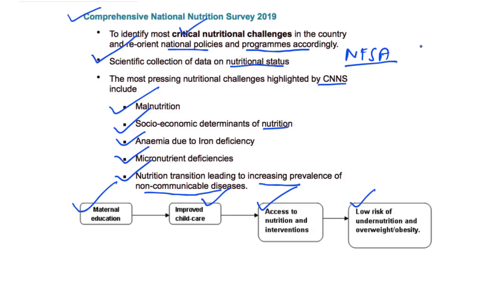And the points which have been highlighted by this survey can be used in answering questions related to health and particularly related to the nutritional status in India. With this, let's take up the next article.